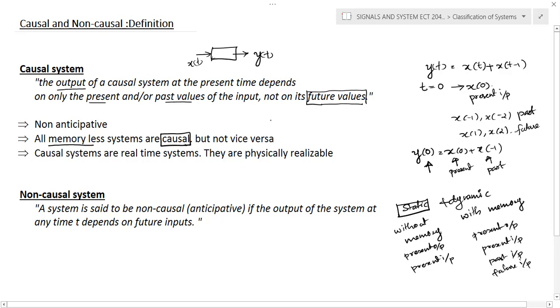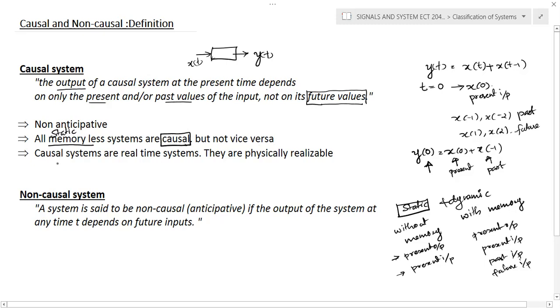If a system is causal, we cannot say that it's static, because a system is static means it depends only on the present input, not on the past. But if a system is causal, it can depend on the present or past values. That's why all static systems are causal, but not all causal systems are static. That we cannot mention.